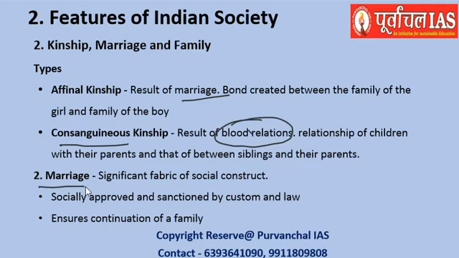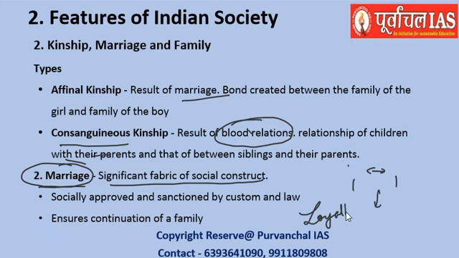Similarly, the other thing is marriage. We have seen that marriage is a part of kinship, but marriage in particular is also an institution in our Indian society, and it is said to be a significant fabric of the social construct. So what is the need of having marriage? Two people can mate with each other and procreate, right? The requirement of marriage is that there is loyalty between them, and that the marriage is something that has been recognized by the society.